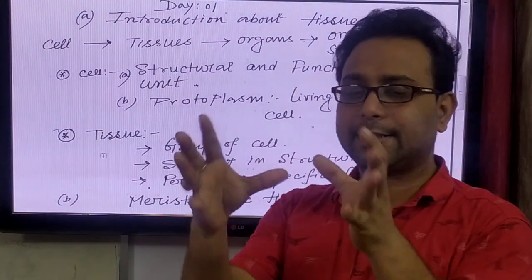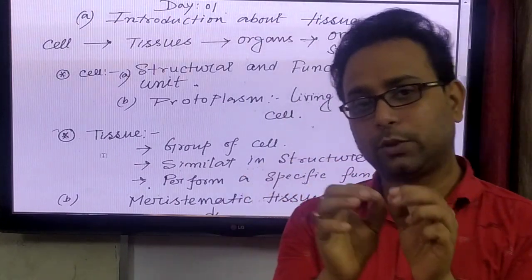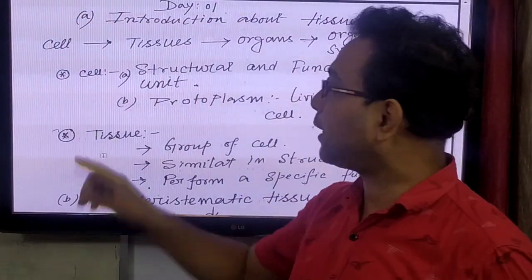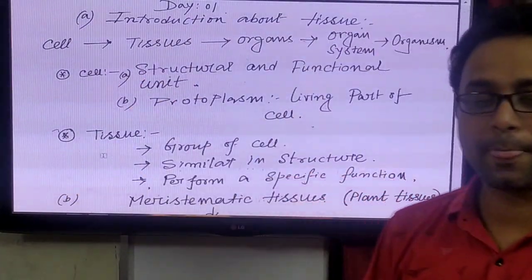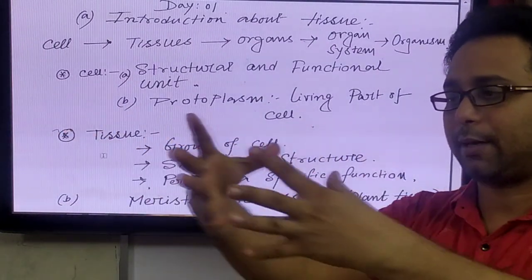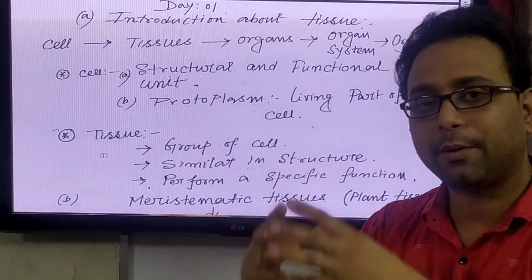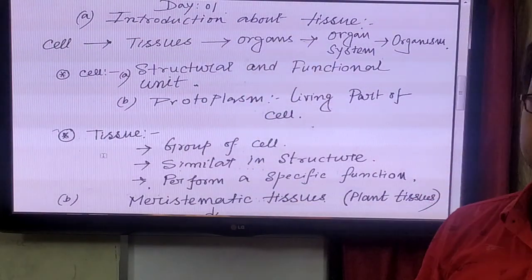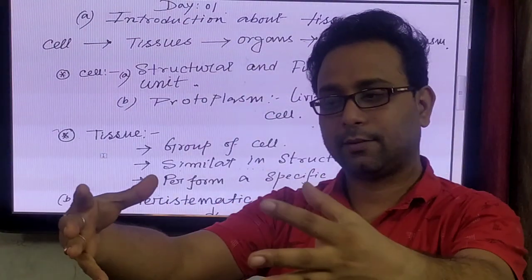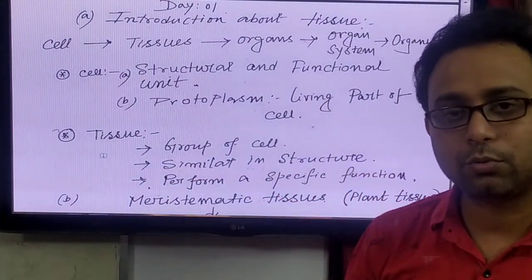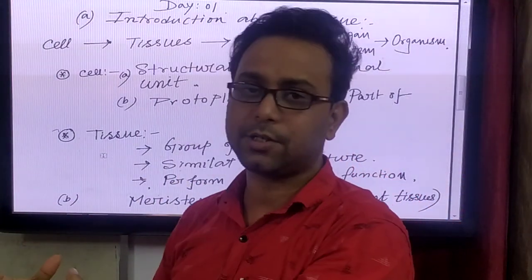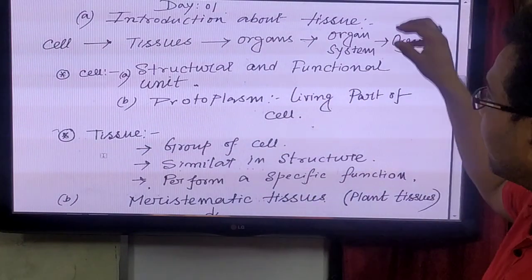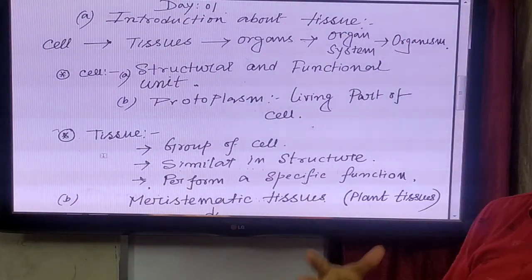When different cells come together and do a particular function, they are called a tissue. And when different tissues come together to perform a particular function, organs are formed. Different organs together do a specific function and form an organ system, like the circulatory system.